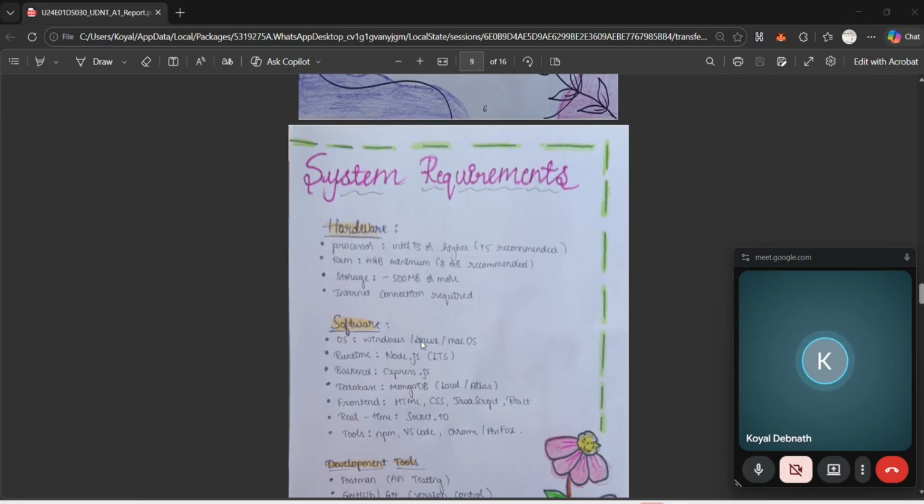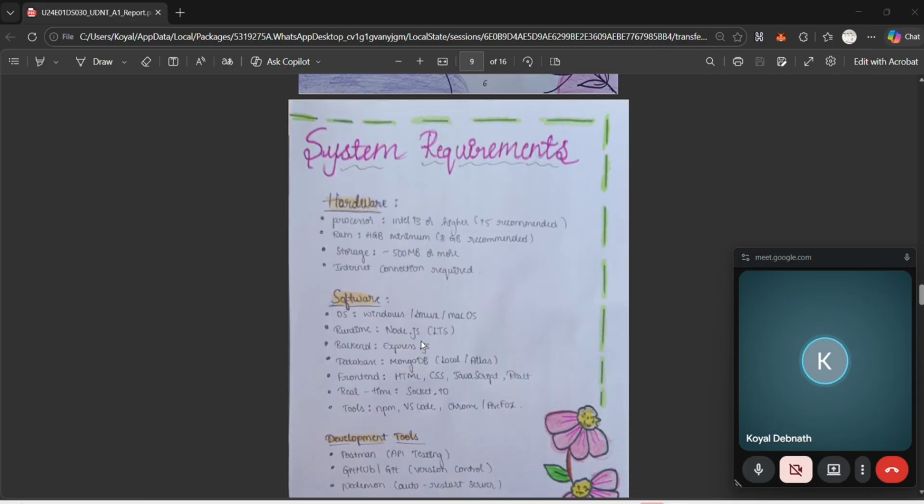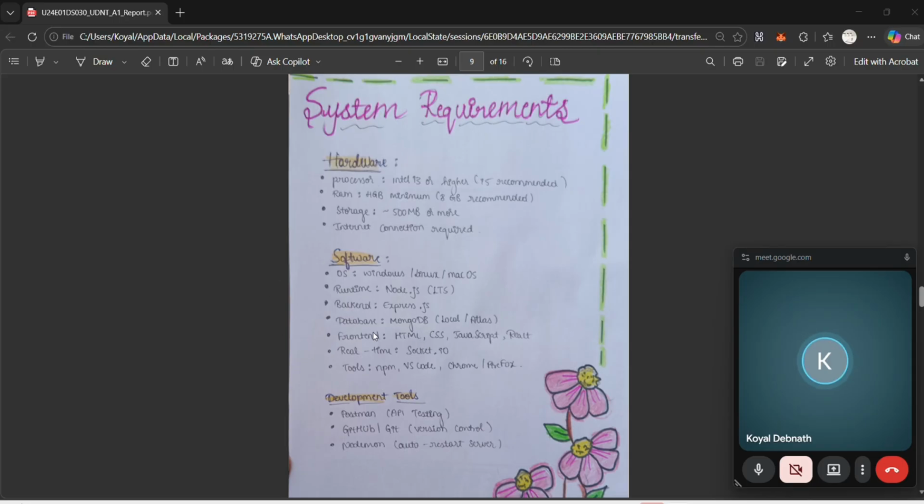Moving to the system requirements. So what are all the systems I have required to develop this project? First, coming to the hardware part, here I have used Intel i3 for processor, 4 GB RAM for memory. For storage, I have used approximately 500 MB, and a very good internet connection is a must.